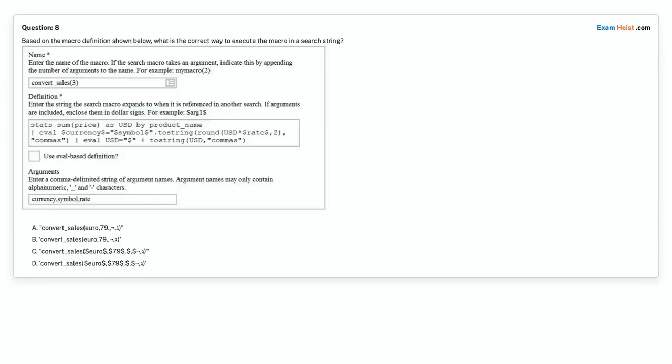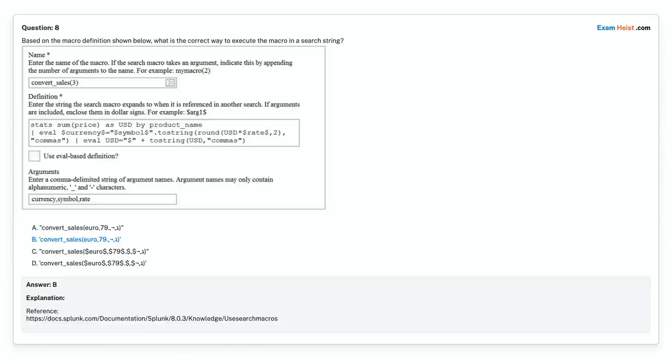Question 8. Based on the macro definition shown below, what is the correct way to execute the macro in a search string? Option A. Convert_sales, euro, 0.79, quote. Option B. Convert_sales, euro, 0.79, single quote. Option C. Convert_sales, $euro$, $0.79$, quote. Option D. Convert_sales, $euro$, $0.79$, single quote. Choose the correct answer.